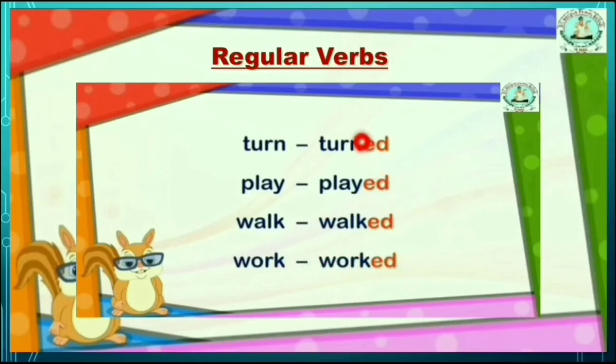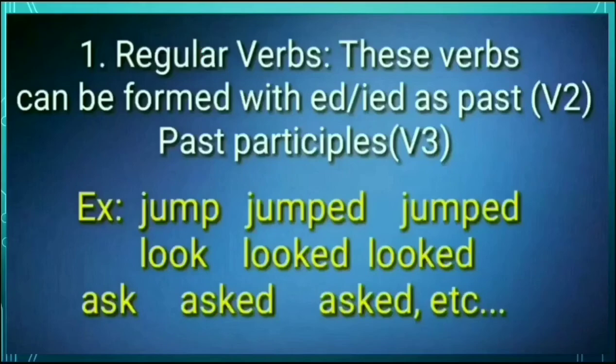These end with the ed suffix, so they are called regular verbs when they change into the past form. Is it clear? Some other examples, look here. Regular verbs can be formed with ed and also ied as the past form and past participle.